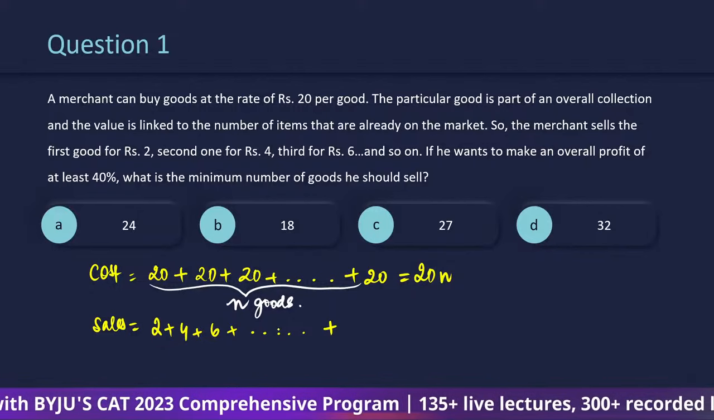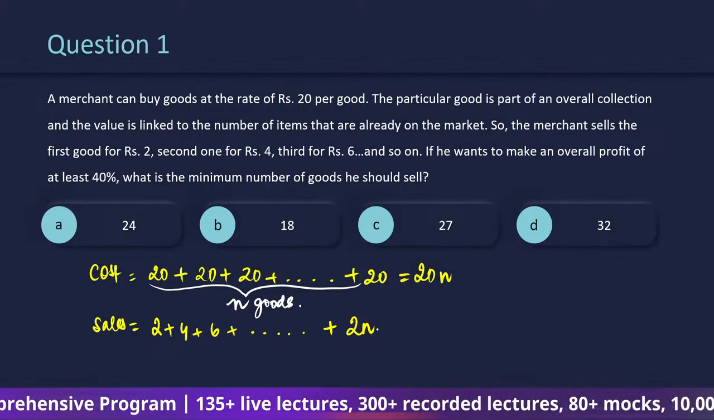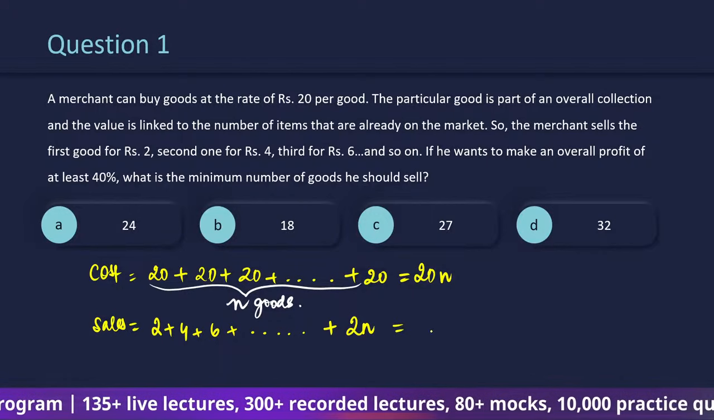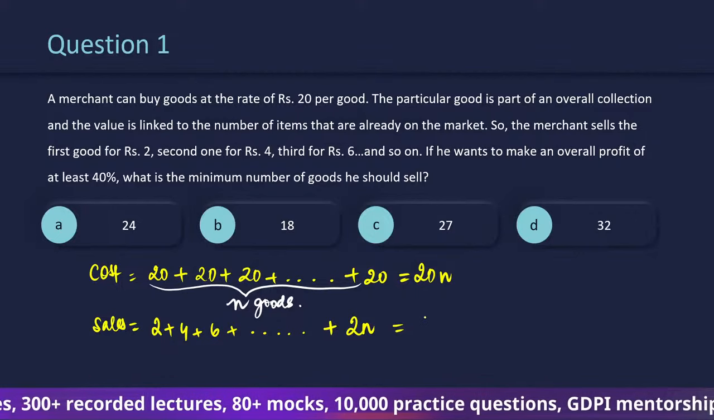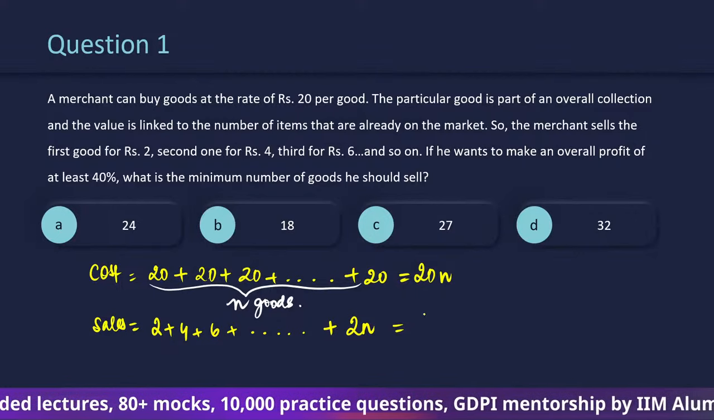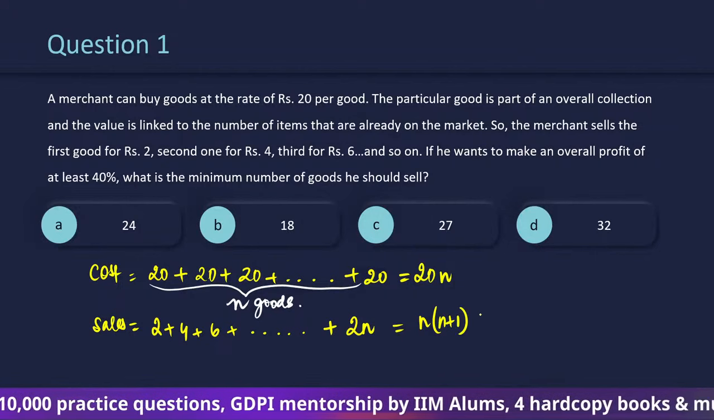And if you're talking about n goods, can we say this is going to be 2n, the last price, which if you calculate is, if you take out 2 common, you'll be left with 1 plus 2 plus 3 and so on up to n, which gives you n into n plus 1 by 2. So 2 cut jayega. So this is the sales.